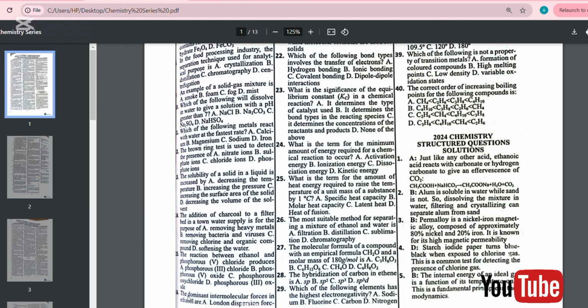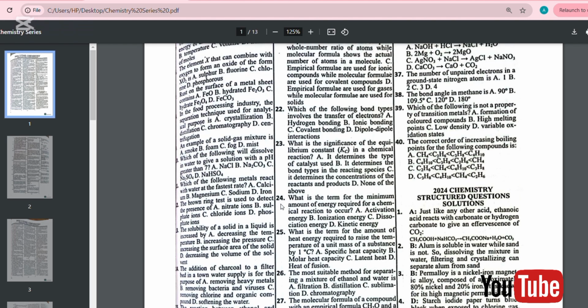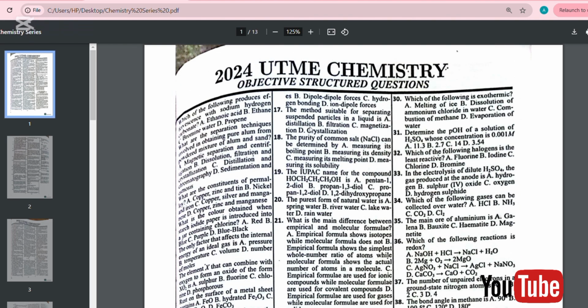Number 16. The dominant intermolecular force in ethanol is A, London dispersion forces, B, dipole force, C, hydrogen bonding, D, ion-dipole force. The answer to question number 16 is C, which is hydrogen bonding.